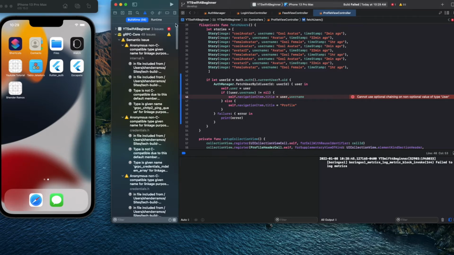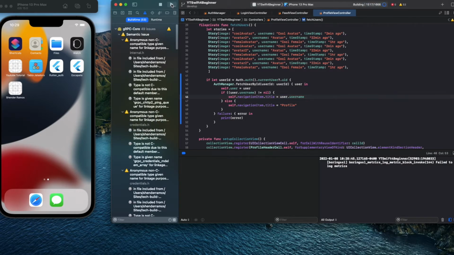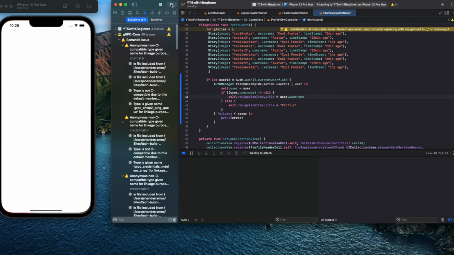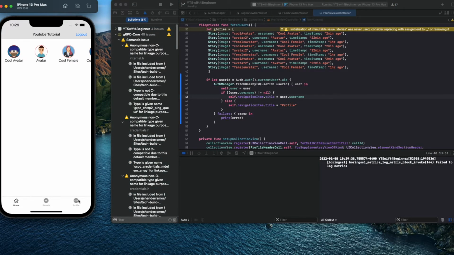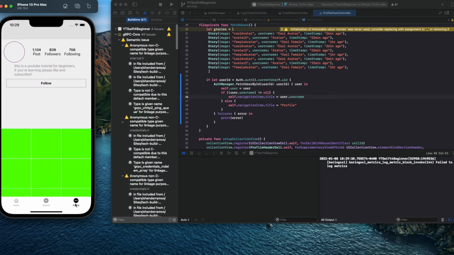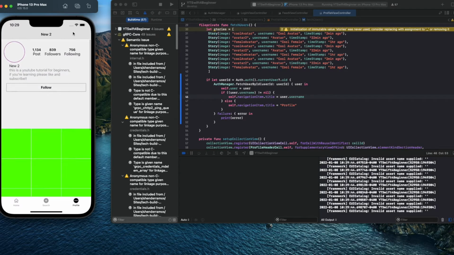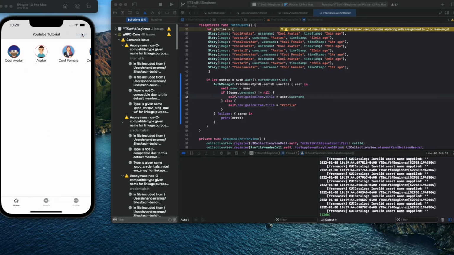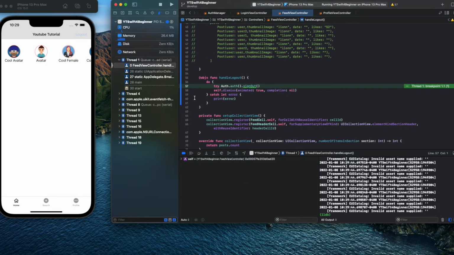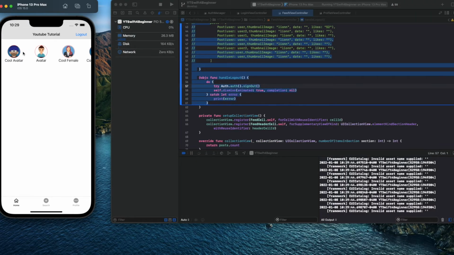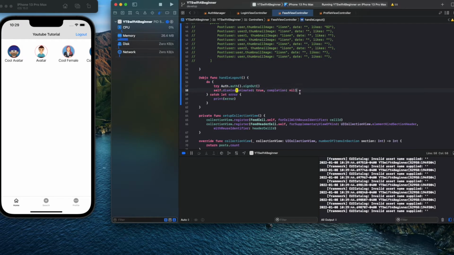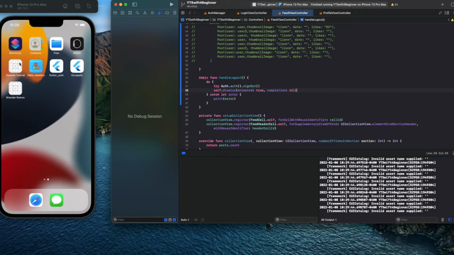I'm going to remove this because this is not optional. See that name new too, and if we log out, oh, I forgot this. Yeah, we got that breakpoint. I messed it up.